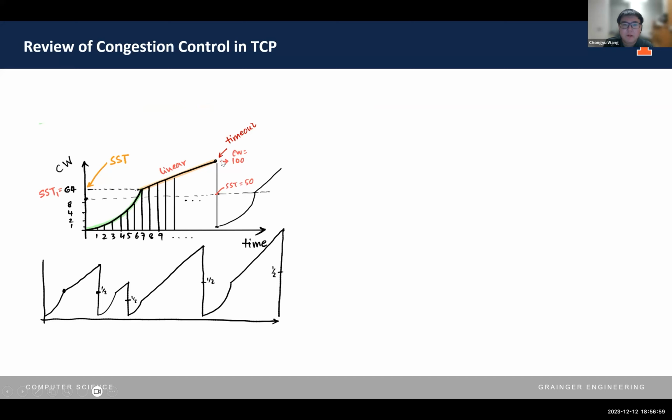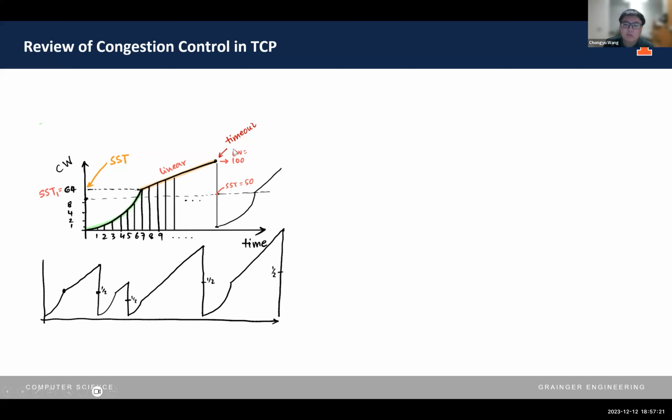At this point, the queue of the router at the receiver might be full. So the packet is dropped, there will be a timeout, and no ACK will be sent back to the transmitter.